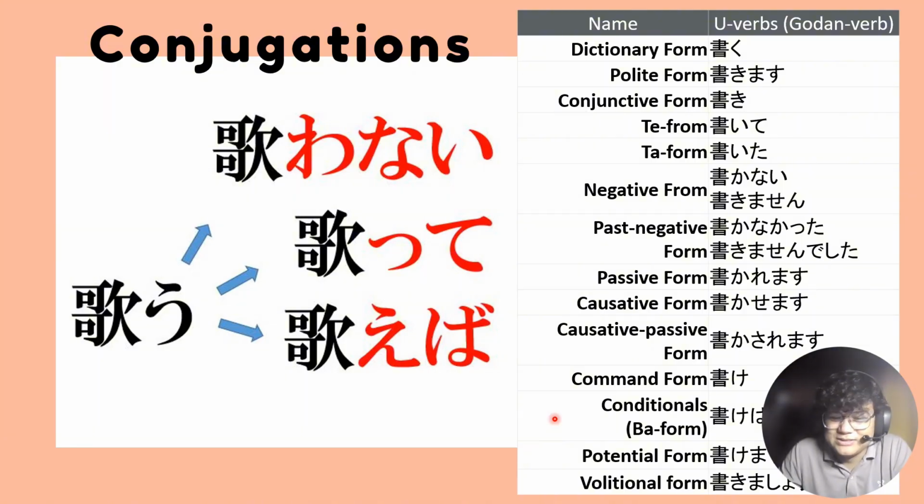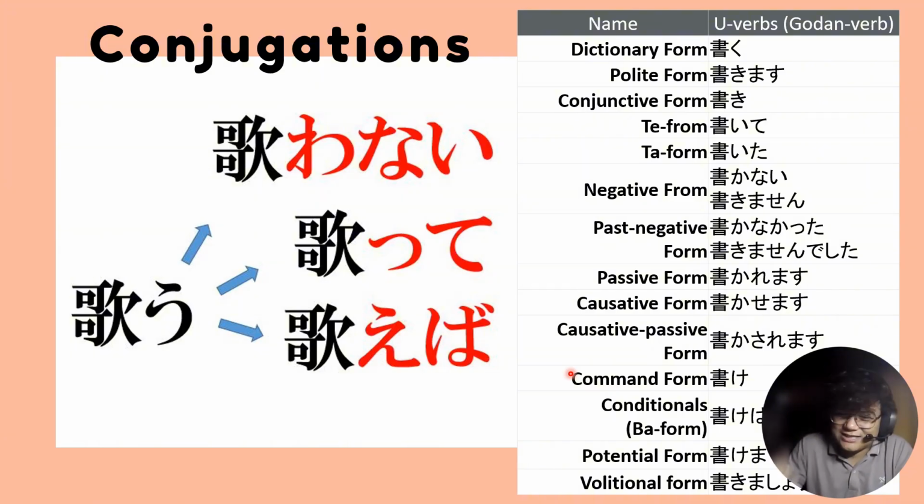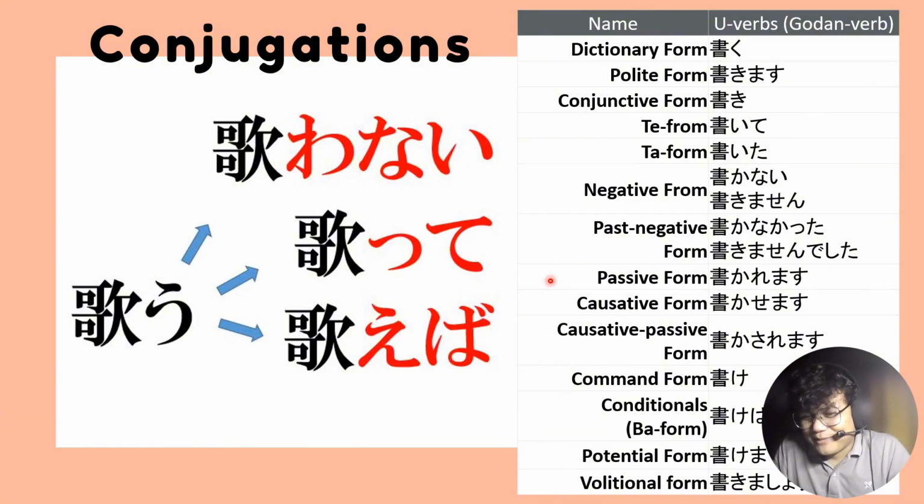So that's an if. Then command form, kake. Ashita made repoto kake. So write a report until tomorrow. Then itong passive form, causative form, and causative passive form, I'll try not to discuss this because this is something long. It takes a longer explanation. Okay? But to give you an idea, for example, kakasemasu.